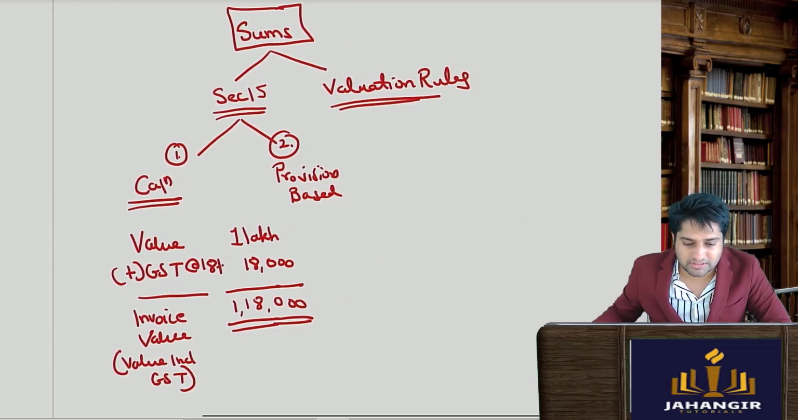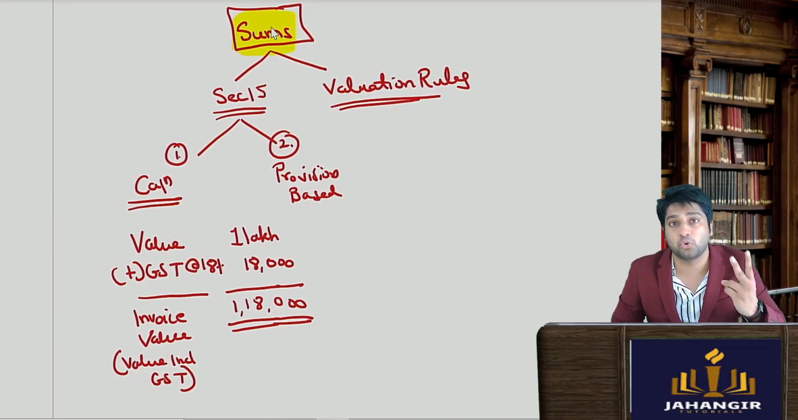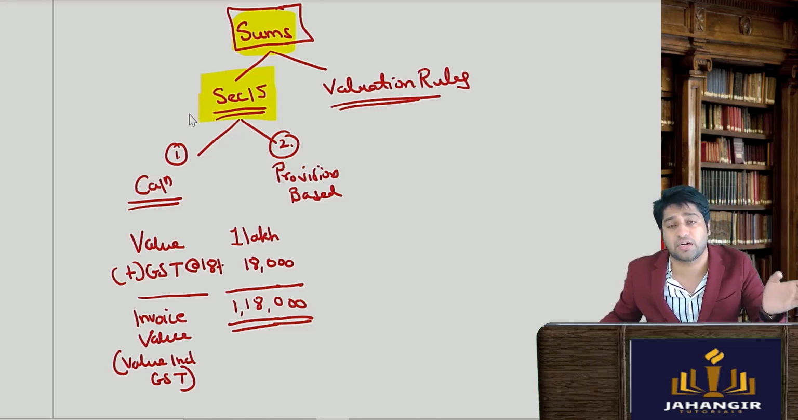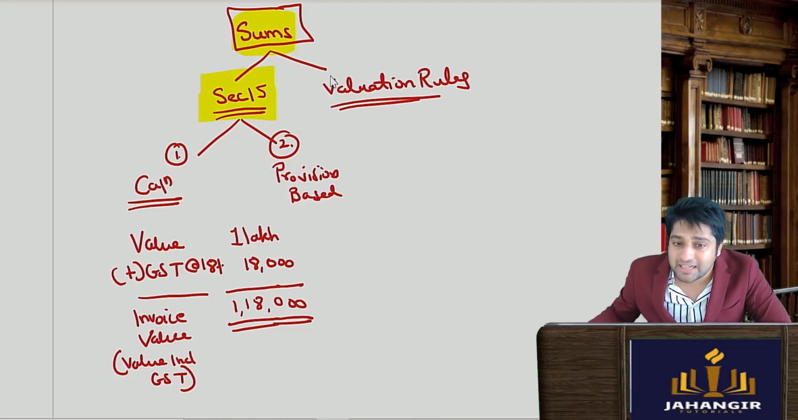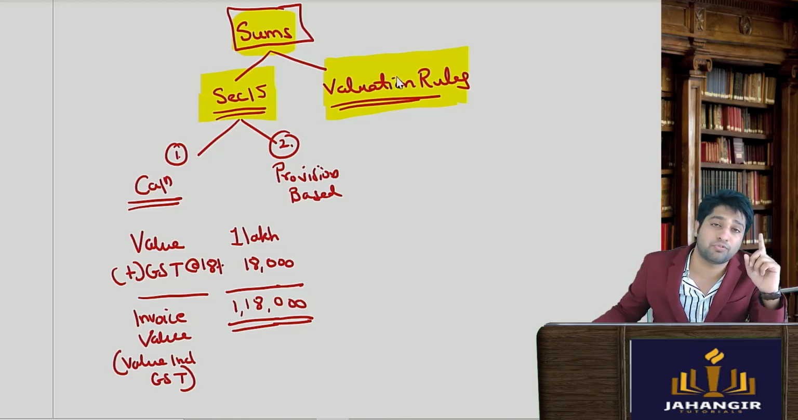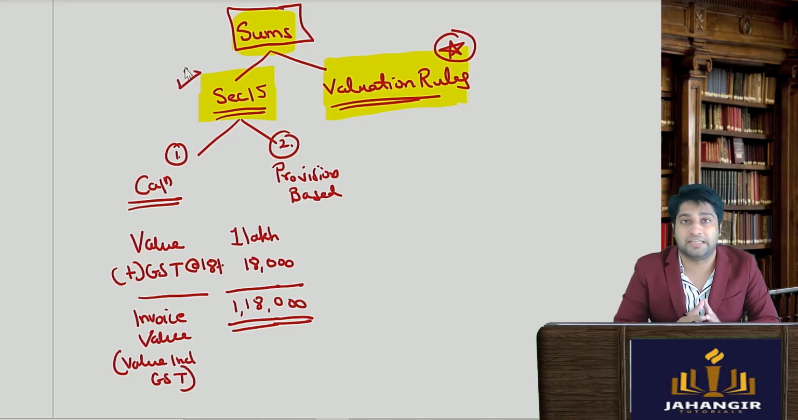Now for the sums on value of supply, you need to understand this very well. Sums can be of two kinds. One is based on the section that we did, section 15 subsection 1 to subsection 5, and the other is based on the valuation rules. We've seen that if subsection 1 to 3 doesn't apply, then subsection 4 says to follow the valuation rules. There is a separate video for valuation rules. Currently in this video we'll be seeing the sums related to section 15.